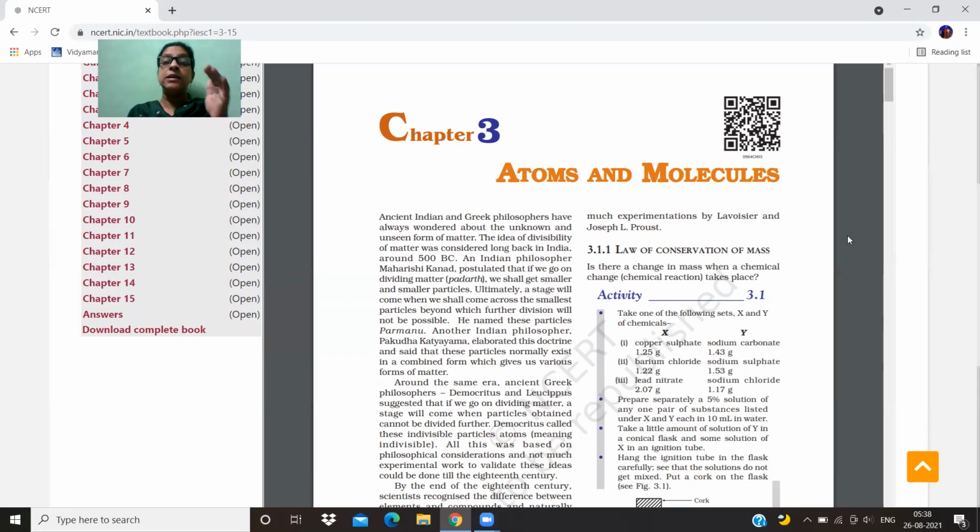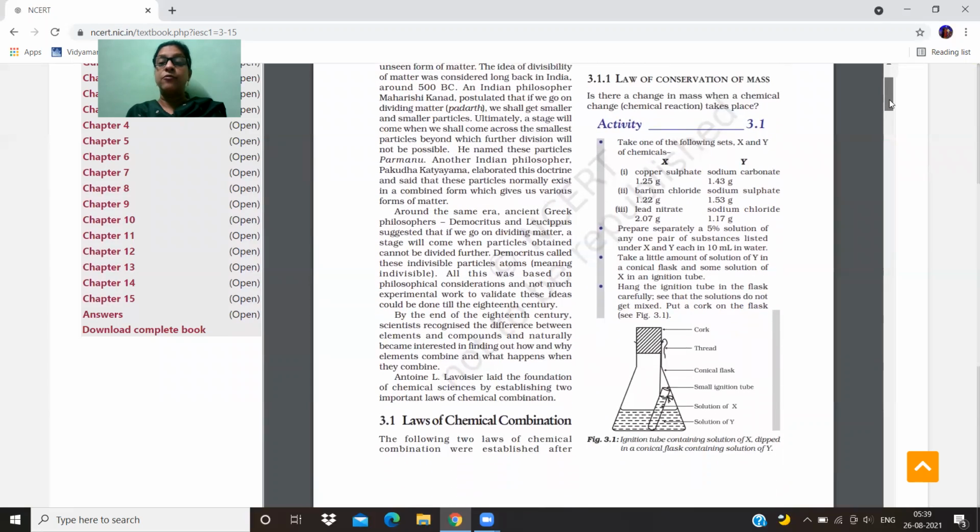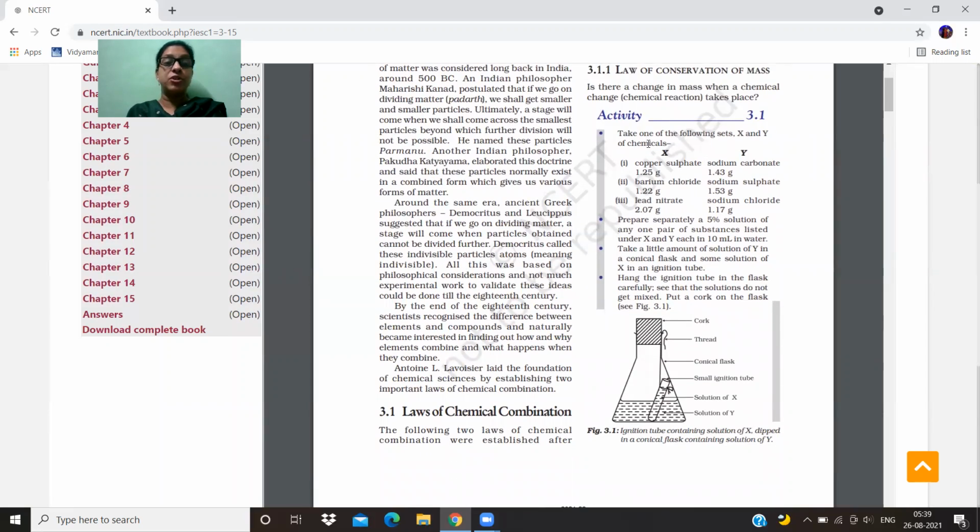Mass can neither be created nor destroyed during a chemical reaction. So he performed an activity as proof of that, and please consider that they have taken two sets of chemicals, X and Y.